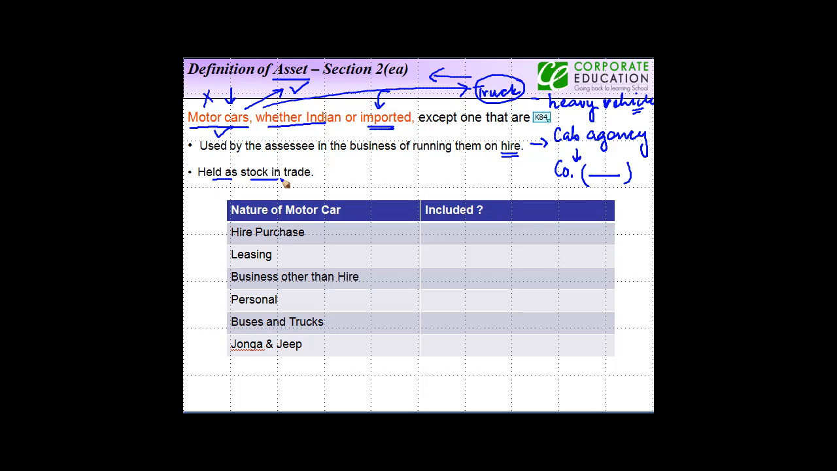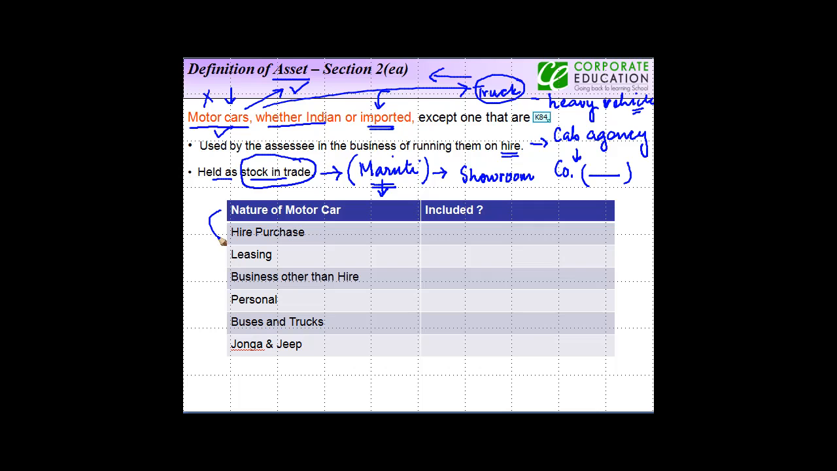And the second exclusion is when a car is held as stock in trade. So let's say you have Maruti, which is the largest manufacturer of motor cars in India. When Maruti owns a car which is kept in its showroom or in a factory, then this motor car will not be included as an asset for wealth tax purposes for Maruti. Why? Because Maruti owns it as stock in trade.